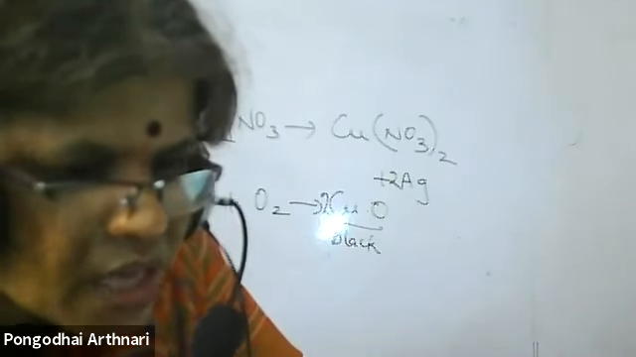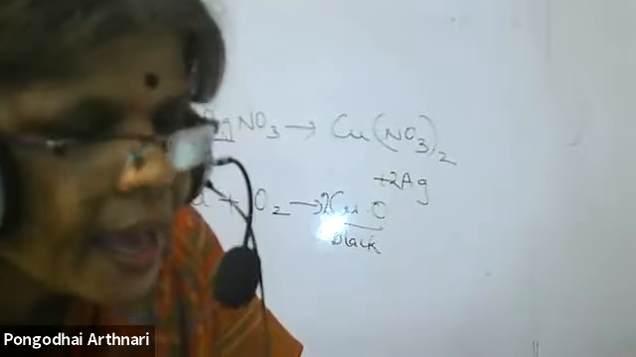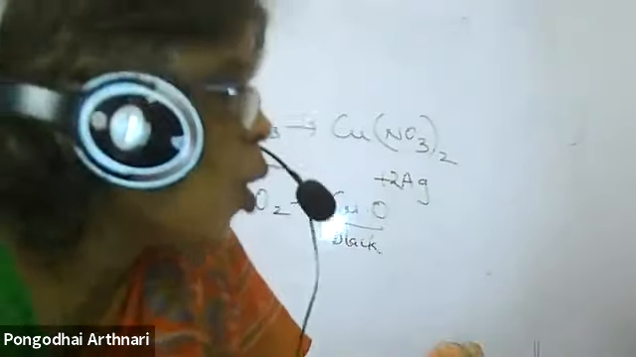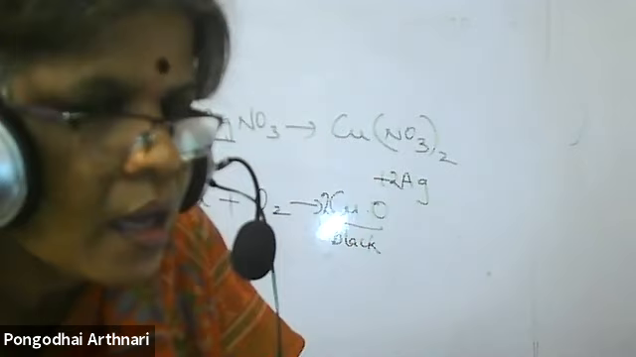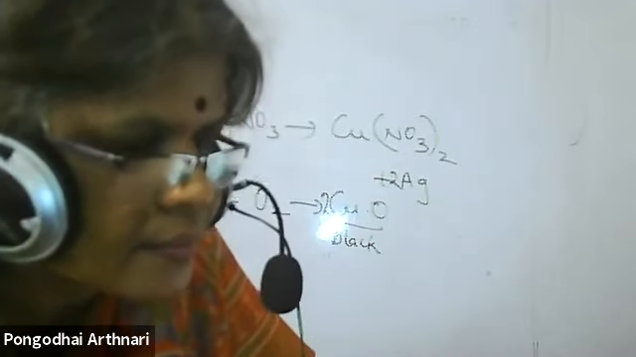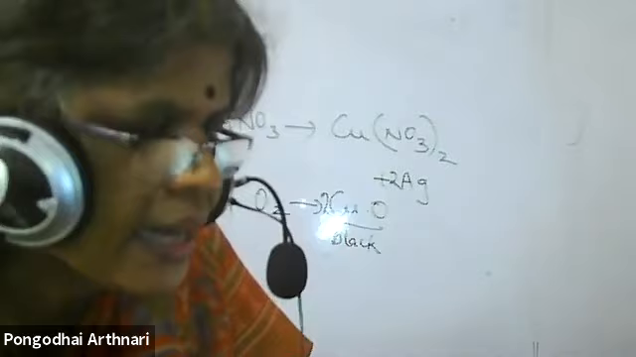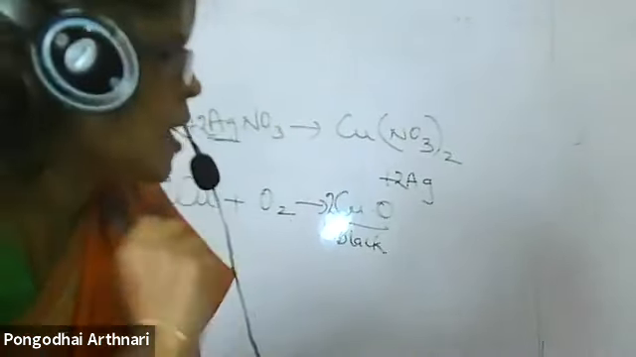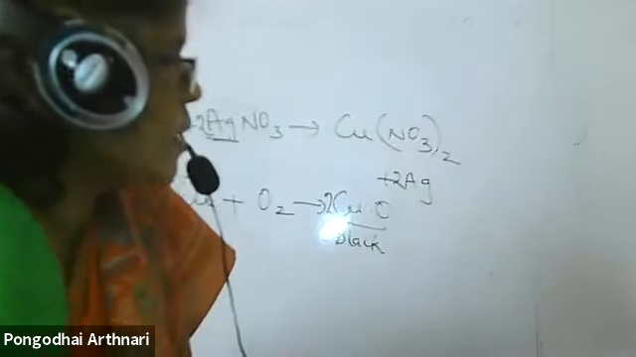Simultaneous. The word is very important. Or go hand in hand. A reaction in which both oxidation and reduction occur simultaneously, or go hand in hand. That word is very important. Hand in hand means simultaneously goes on. Then only the reaction is called a redox reaction.